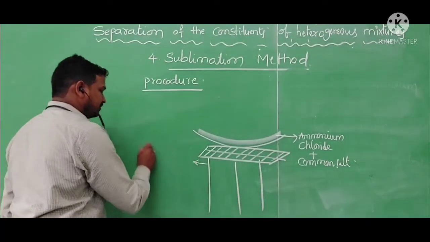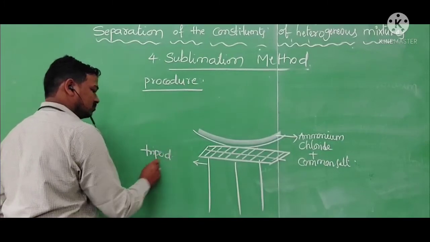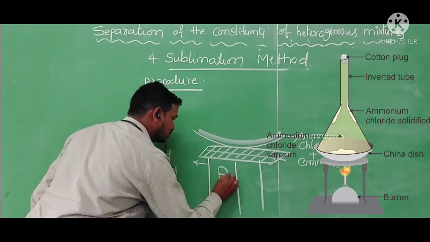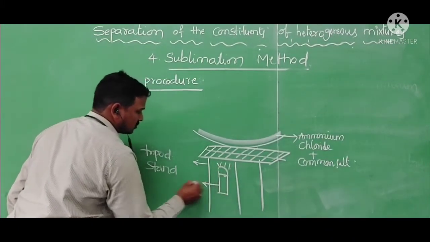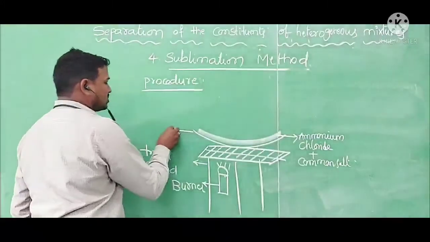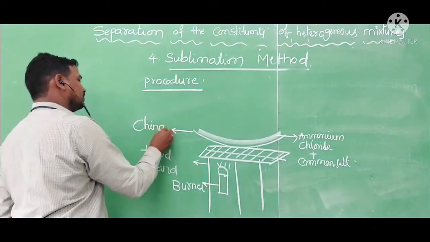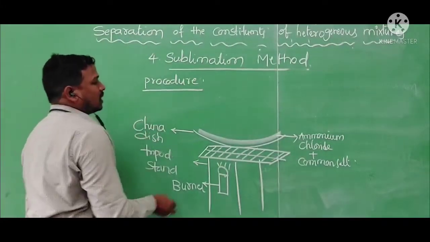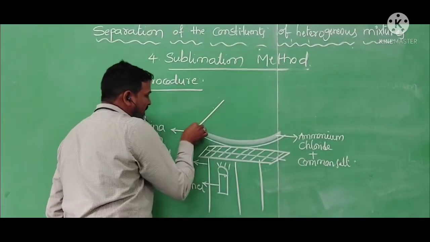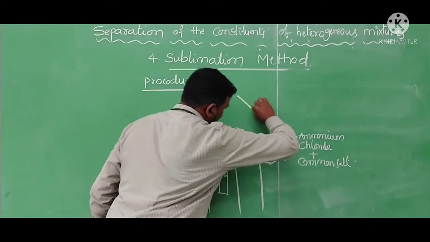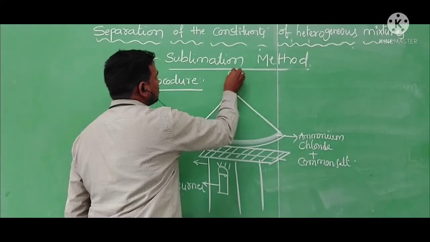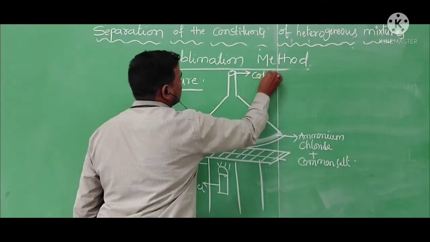Here I am taking the Bunsen burner below the tripod stand. Onto this china dish, I am placing an inverted funnel. At the end of the funnel, I am closing the opening with the help of a cotton plug.